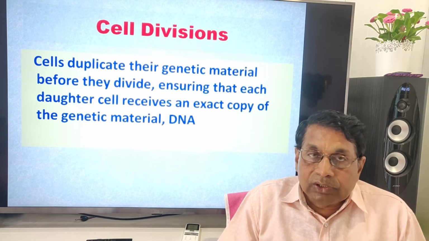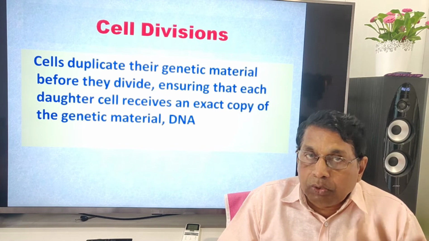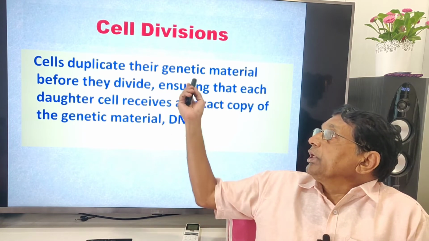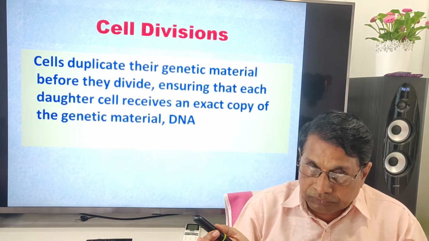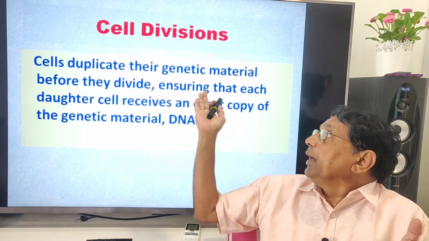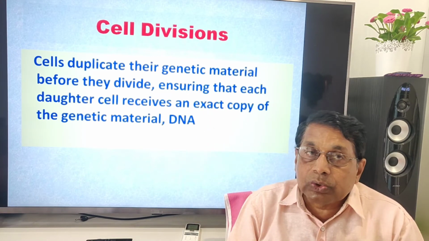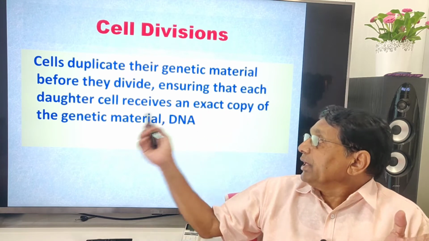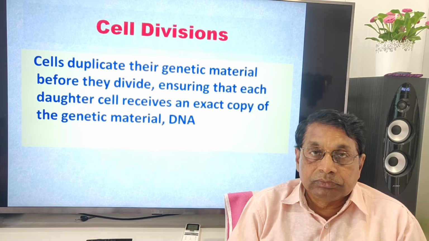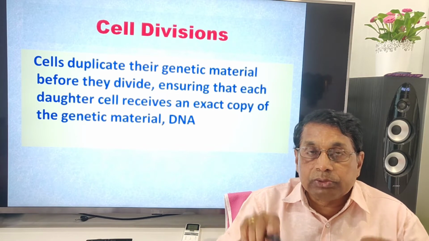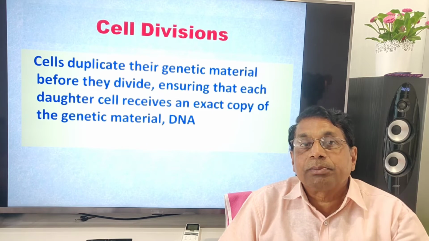It is equally distributed and the number will be same as that of the parent cell.